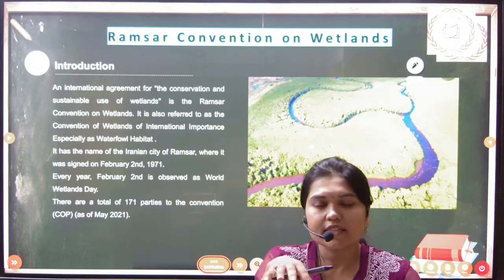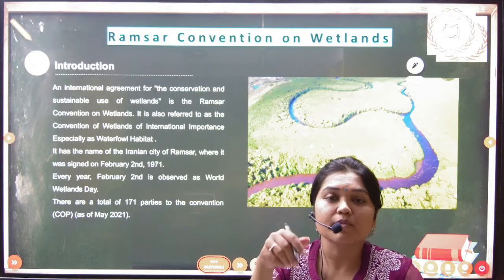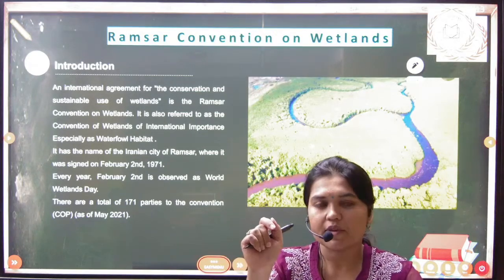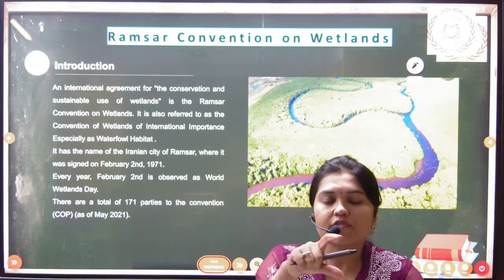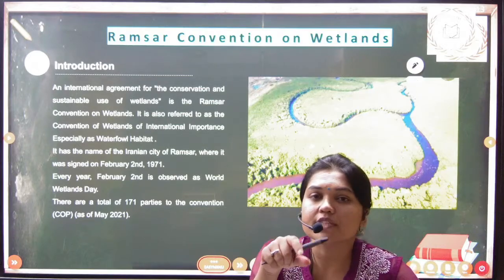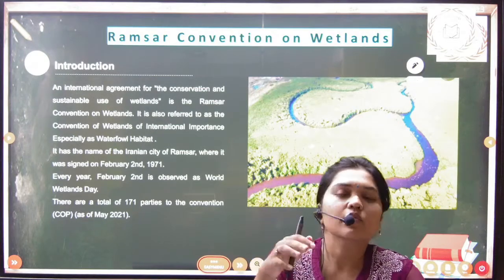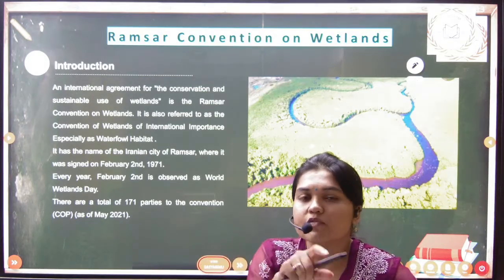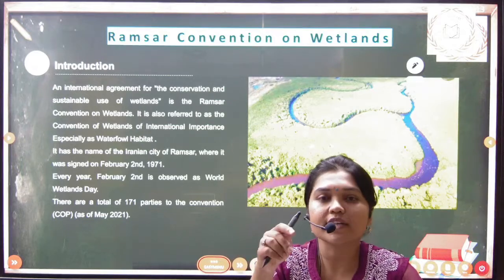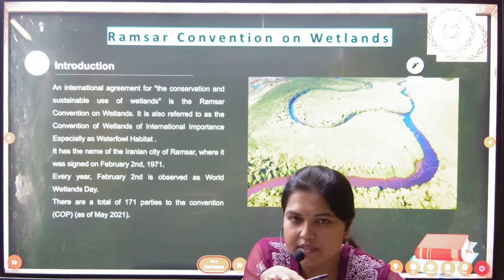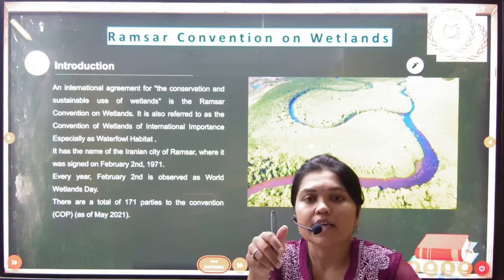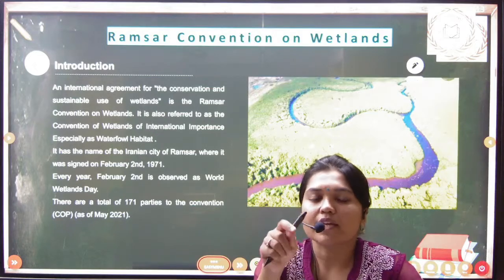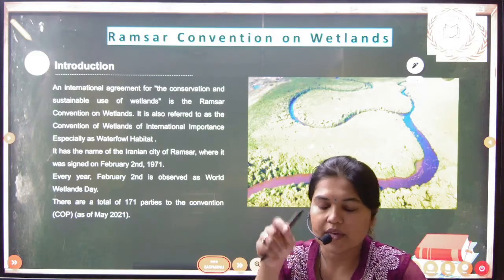But on this date it didn't come into force; it came into force in 1975. But the date 2nd Feb was so significant that we started celebrating this day as World Wetlands Day. On this World Wetlands Day, we create awareness among our citizens that wetlands are very important and need to be conserved.